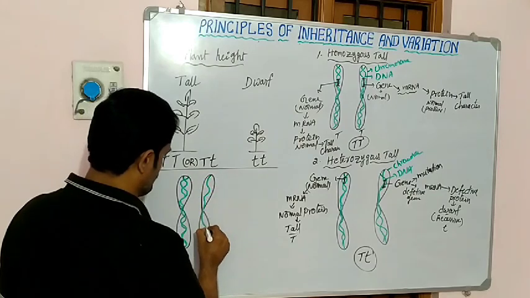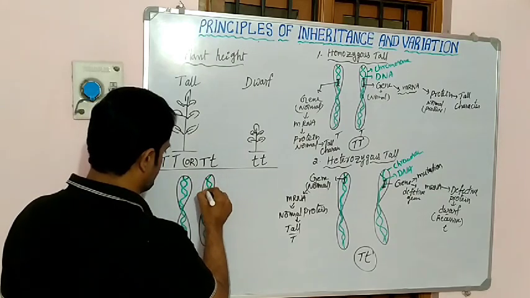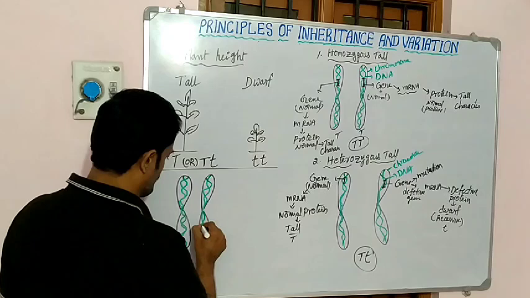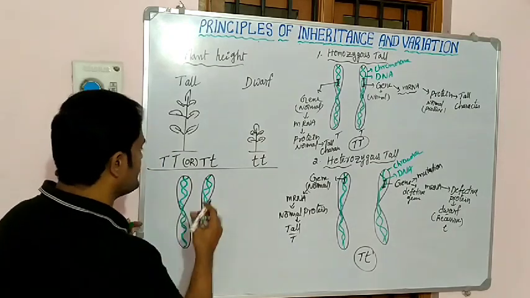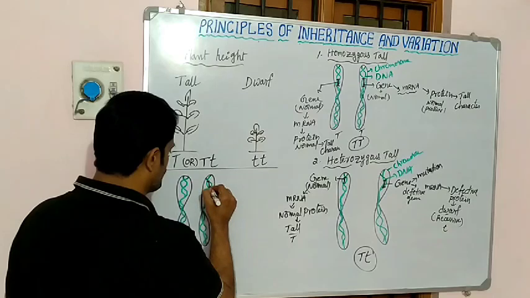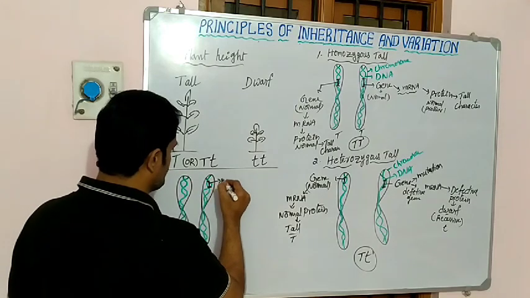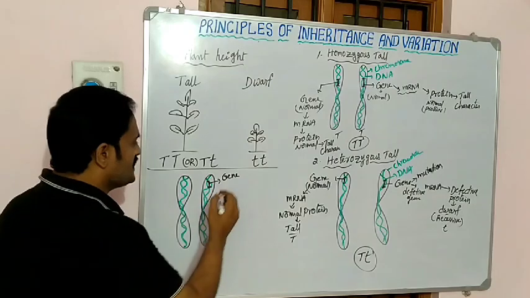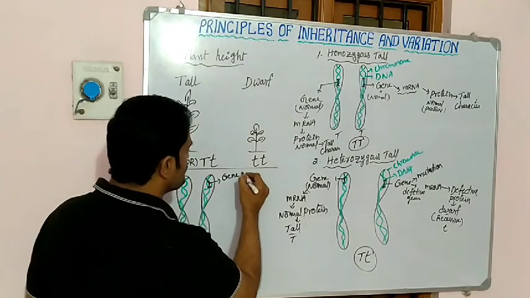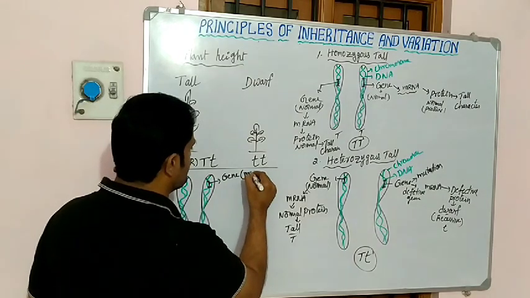Here also double stranded DNA. So a part of the DNA, from here to here, is one part. This is called what? Gene. So here also the gene got a mutation.